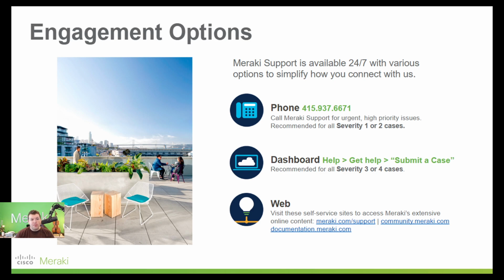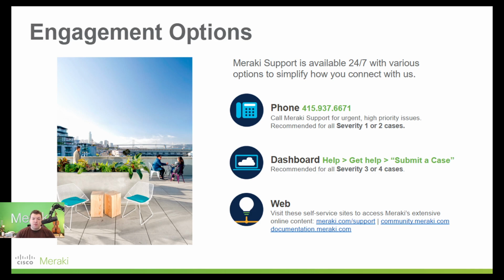You can always call us by phone, and this is recommended for severity 1 or 2 cases. We'll go over what that means in a minute when I say severity 1, 2, 3, and 4. But essentially, call into support if there's something urgent, high priority that we need answers to immediately, or if you have a network down issue.